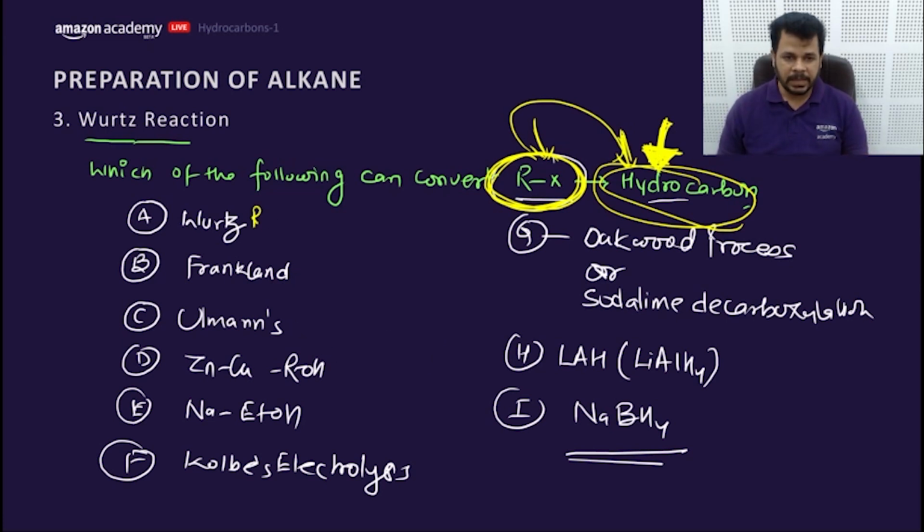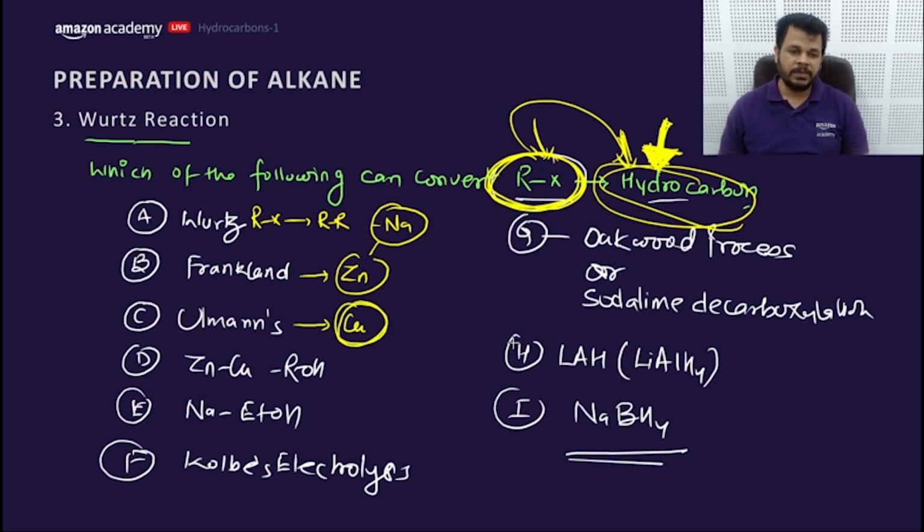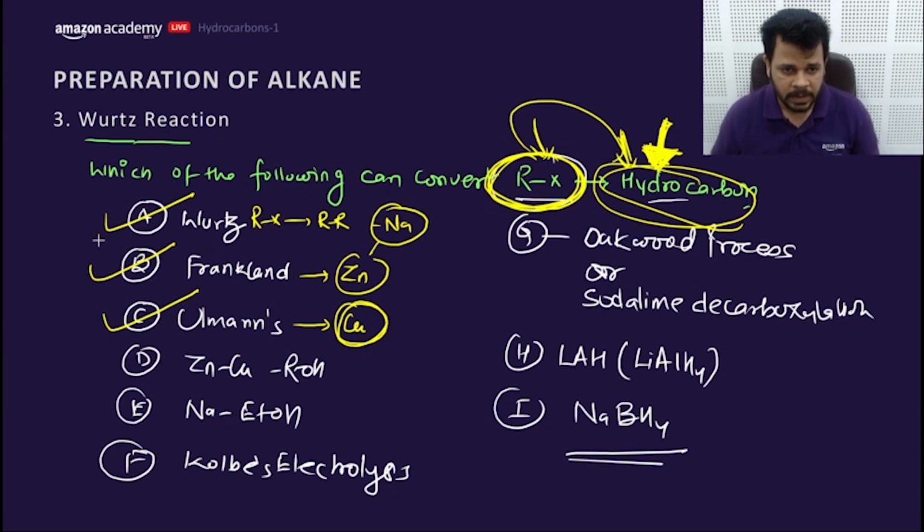Wurtz converts RX into R-R, yes. Wurtz uses sodium with RX. Frankland uses RX plus zinc in place of sodium, rest everything is the same. Ullmann uses copper with RX, rest everything is the same. So this is correct, this is correct, this is correct. Frankland and Ullmann are just variations of Wurtz.